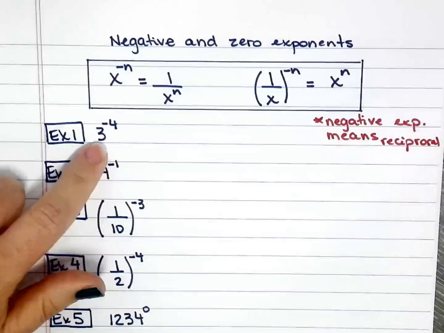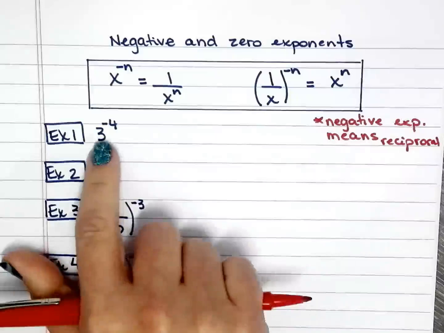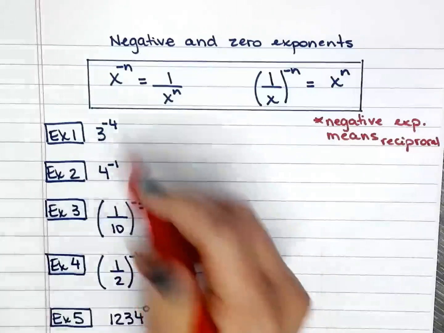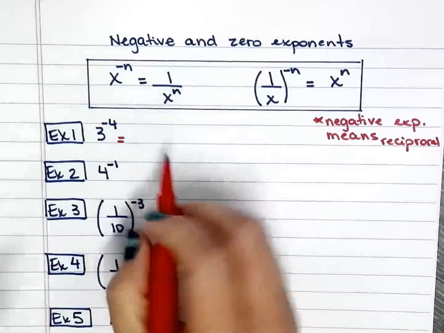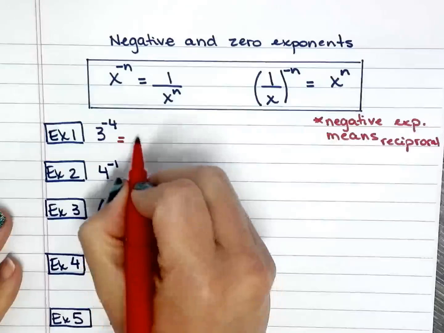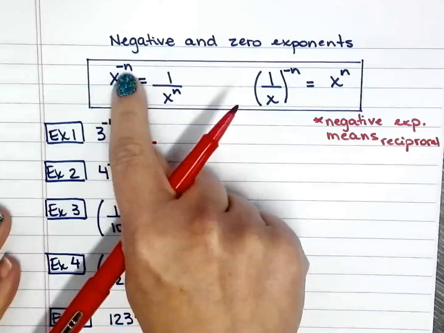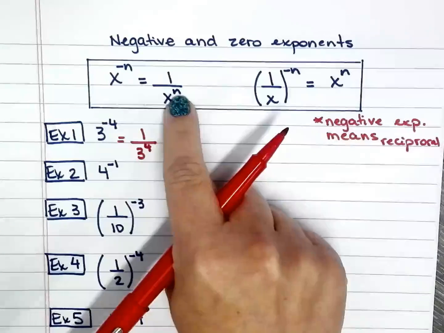All right, so here we have a couple examples. We have 3 to the negative 4th power. What does that mean? Well, I know negative exponent means reciprocal, so 1 over 3 to the 4th power, because it loses the negative.